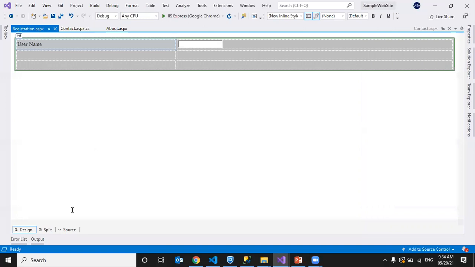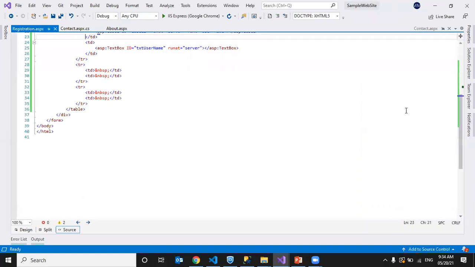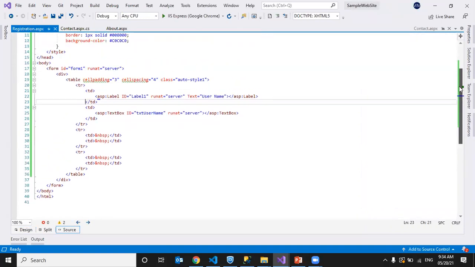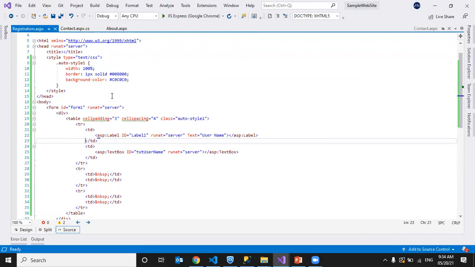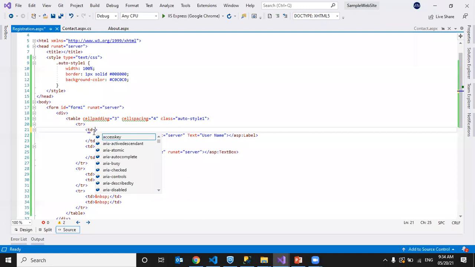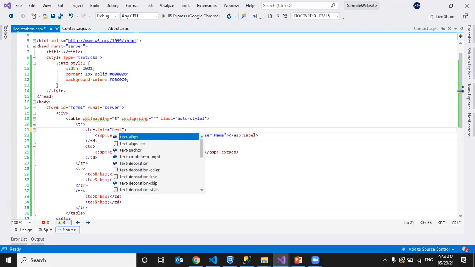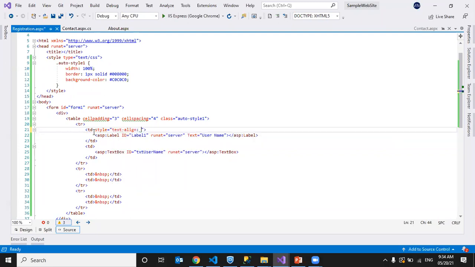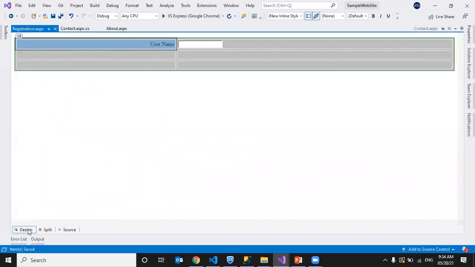I'm not sure about that property, so let me write TD label. We can also write our own style. Text align, I guess, text align right. We'll see whether it is effective or not. Yeah, so username is aligned right side.